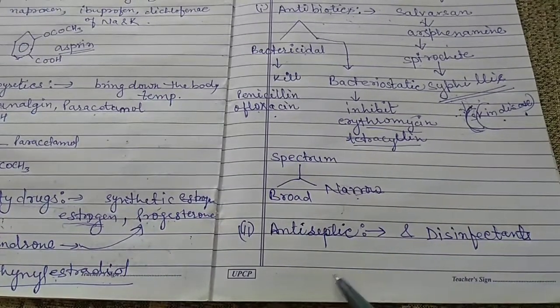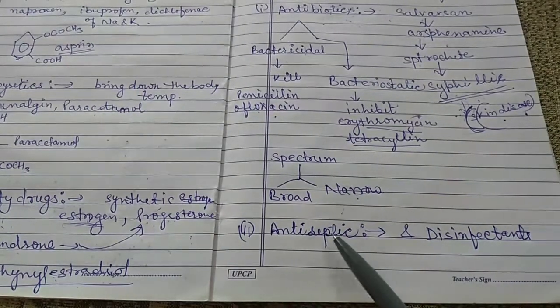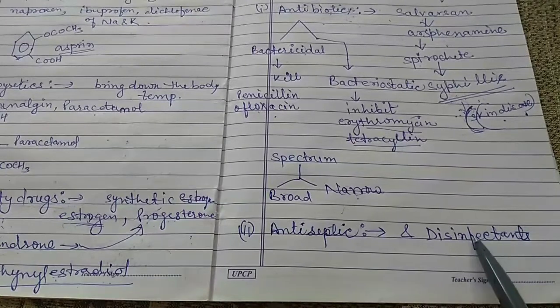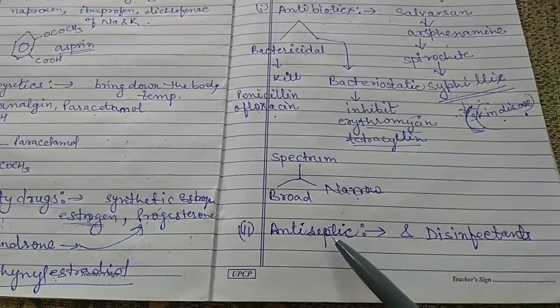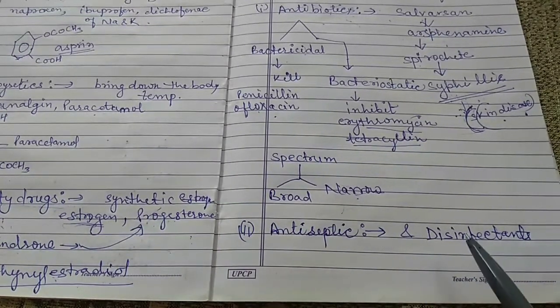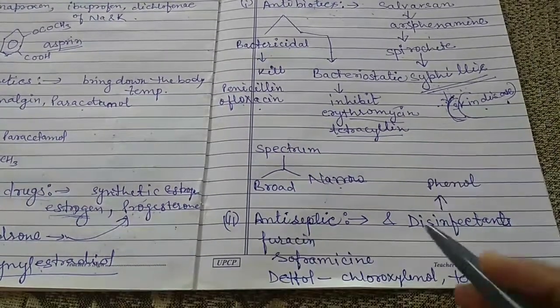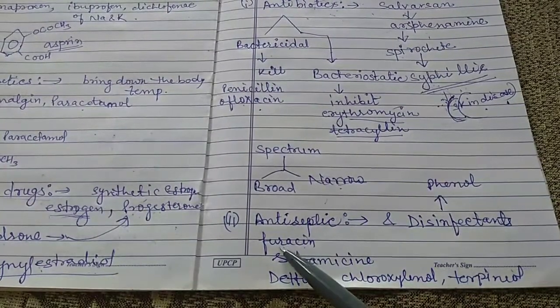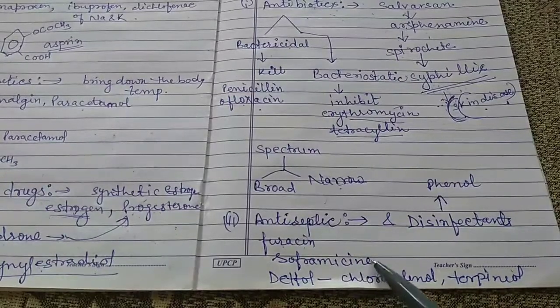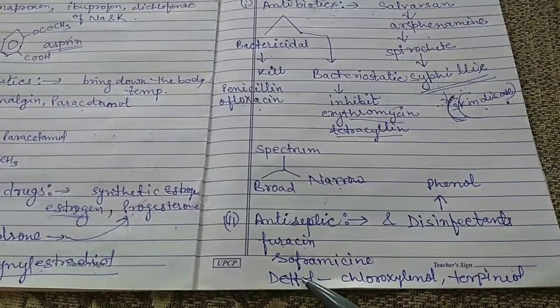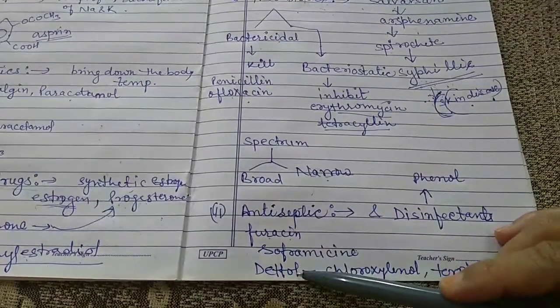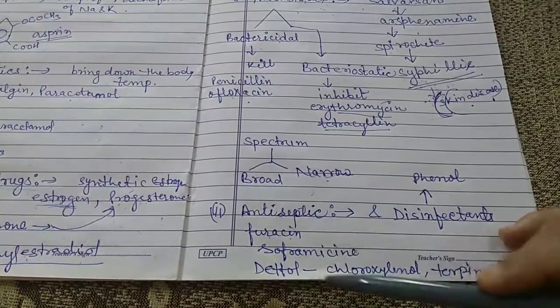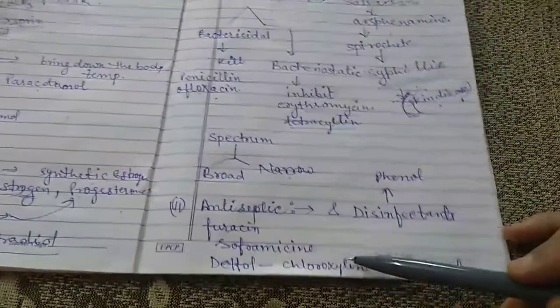The main difference between them is that an antiseptic is used on living tissue, whereas a disinfectant is used on non-living things. Some examples of antiseptics are Soframycin and Furacin, and another popularly known example is Dettol.